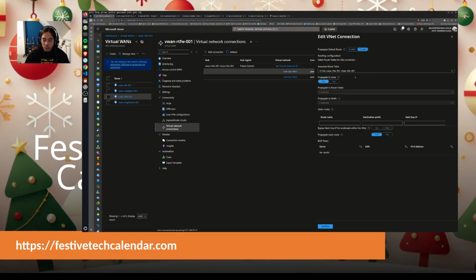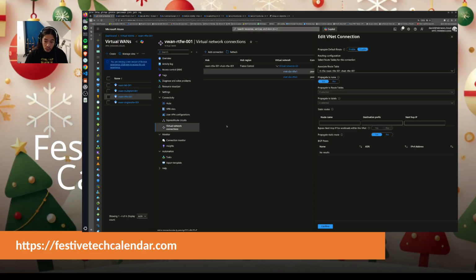So that means that when I do that, I do connect, but I do not propagate the routes of the connected network to the hub route table, and that's why, unless I've specified on my custom route that it will go through the firewall, I won't have any way of giving the virtual machine connected to the spoke a route to the other spoke. But this way I can. Okay, so that's quite ideal.